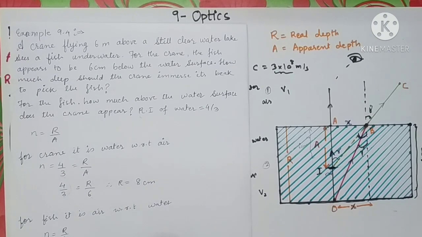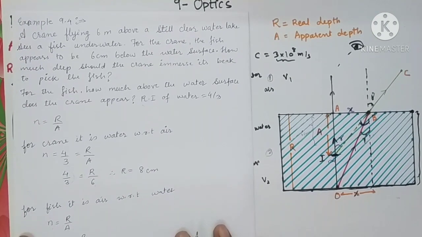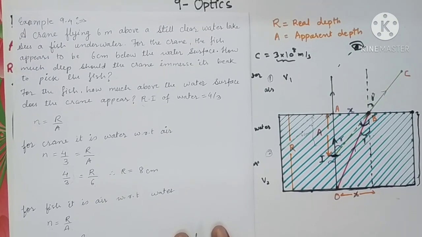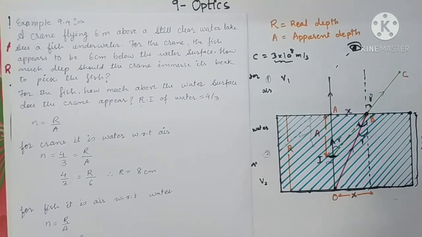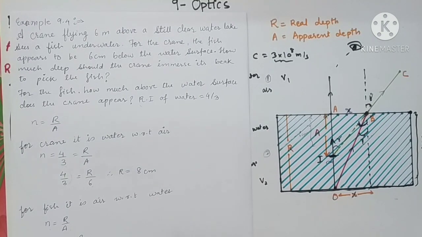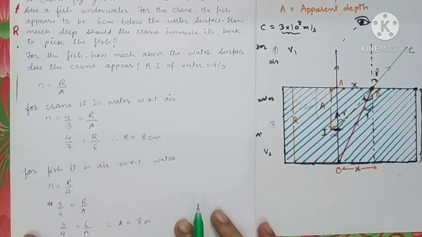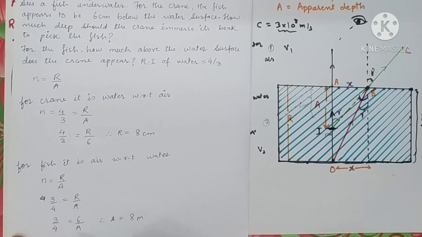So A is written as it is. This equation becomes 3 by 4 is equal to 6 upon A. Hence, from this equation we get A as 8 meter. So the height of the crane appears to be 8 meter as it is seen by the fish. This is the apparent height of the crane.